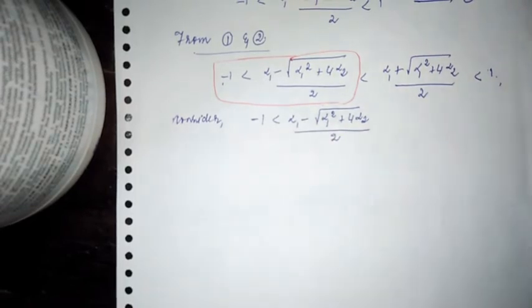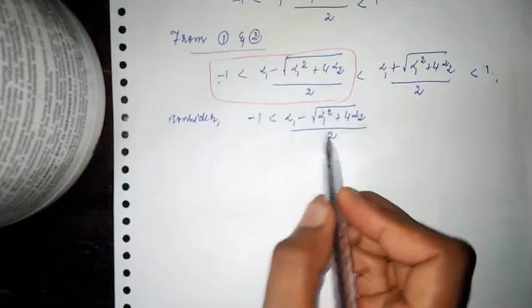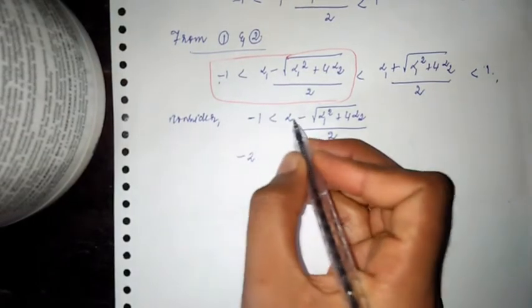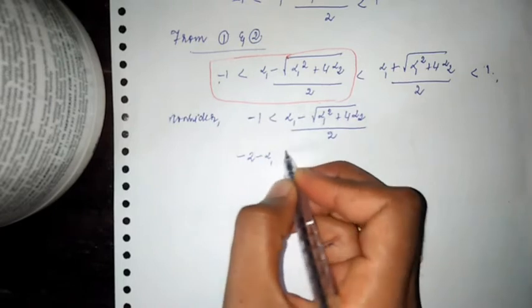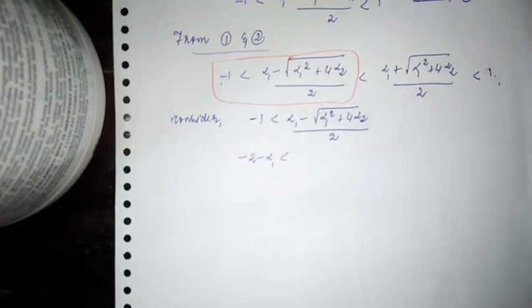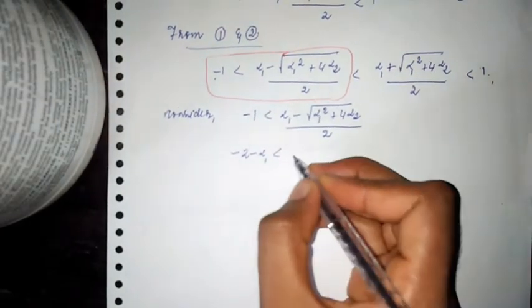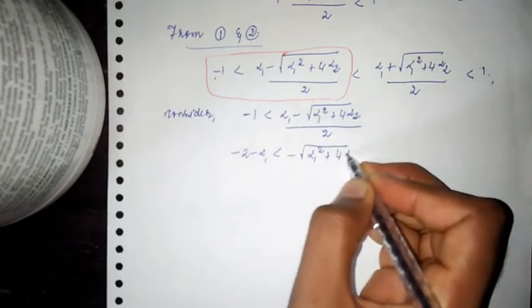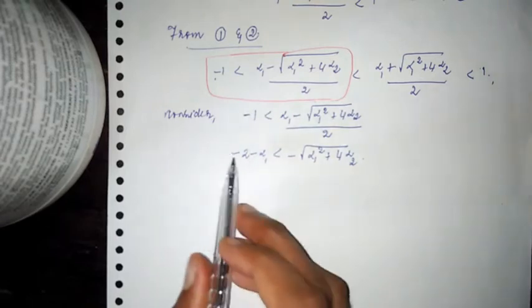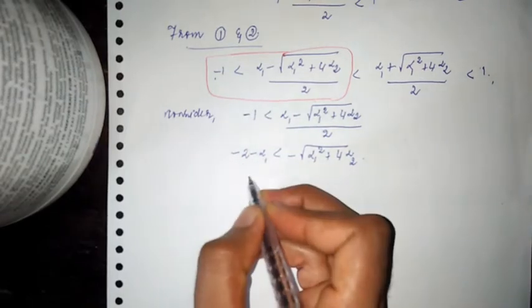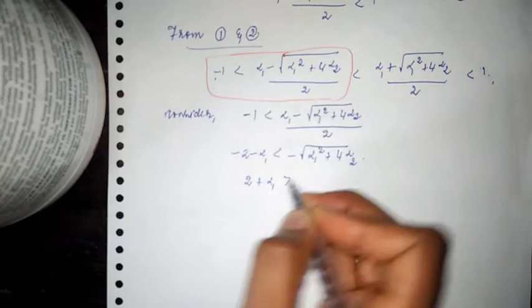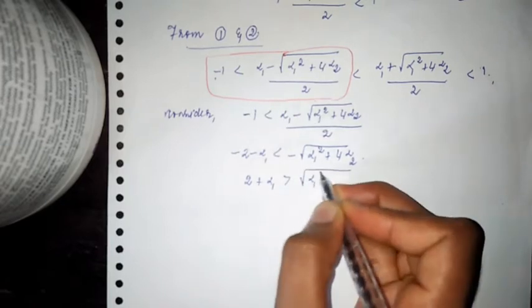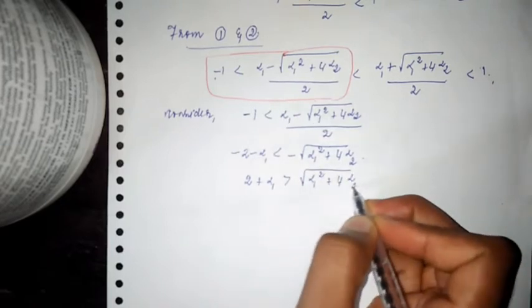After this, they are just mathematical steps. I'll take 2 to the other side and bring alpha 1 to the other side. So I have minus 2 minus alpha 1 less than minus square root of alpha 1 square plus 4 alpha 2. I'll multiply by the negative sign so that I have 2 plus alpha 1 greater than square root of alpha 1 square plus 4 alpha 2.